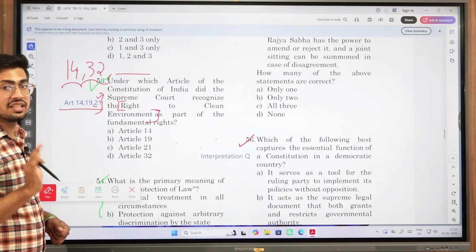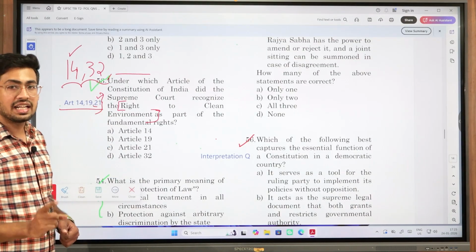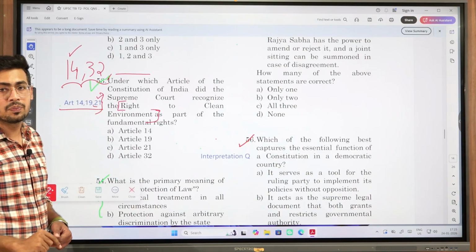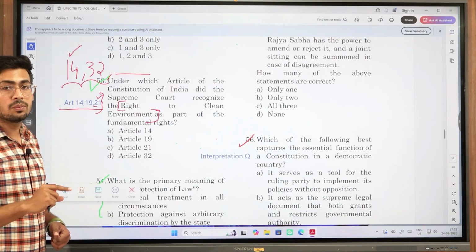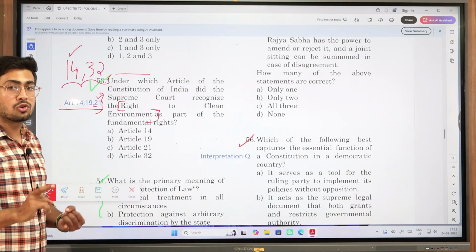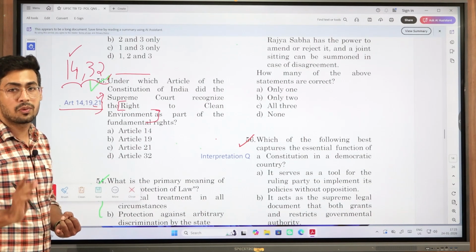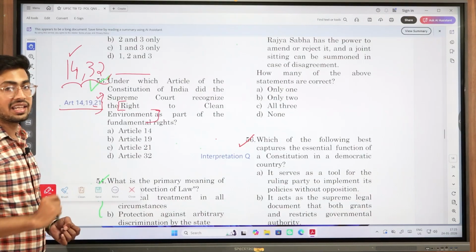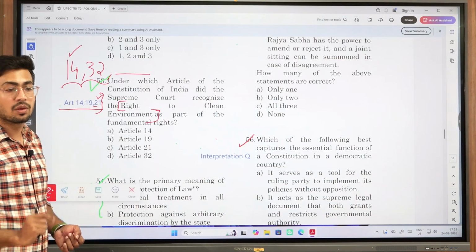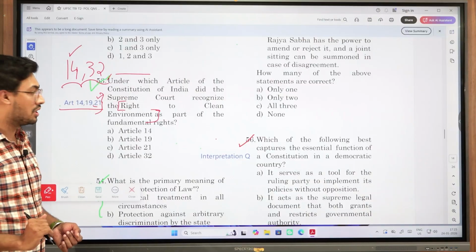So this is where UPSC confused. The answer was Article 14, because Article 14 speaks of equality before law, and we had borrowed it from the British, and that provision in Britain was given by A.V. Dicey, where he speaks of rule of law, which means the absence of arbitrary exercise of power. That is where it links to Article 14. So it was Article 14, but in that small period of time, we are unable to think of it.